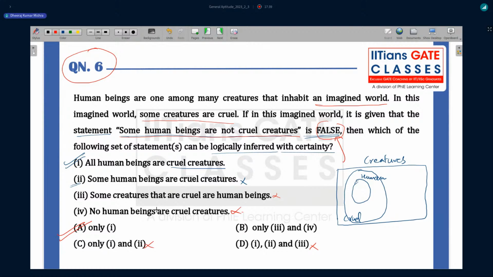But we need to also wait for the actual key. Let's see how IIT thinks. But according to this Venn diagram, we can answer the question. So let's move to the next question.